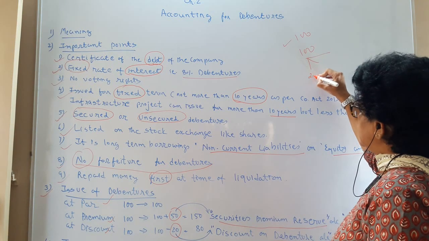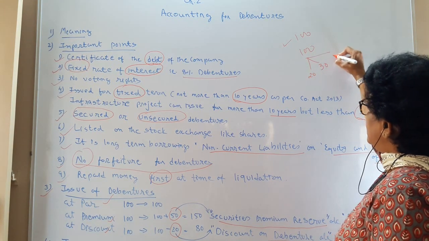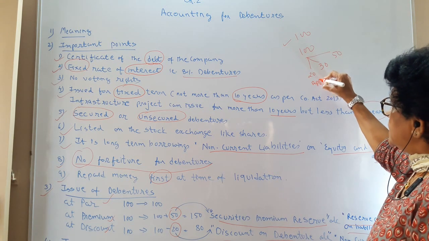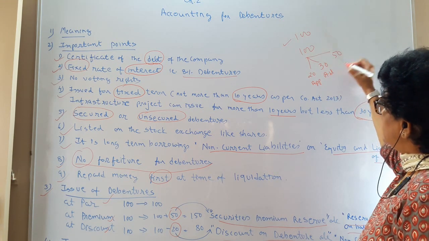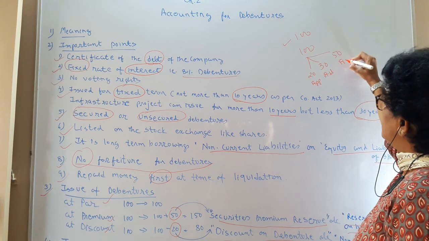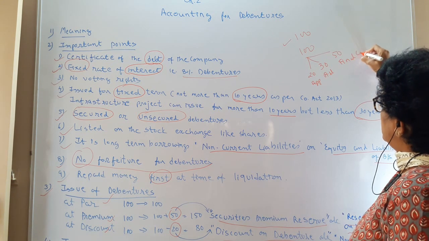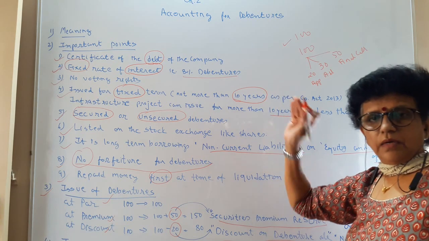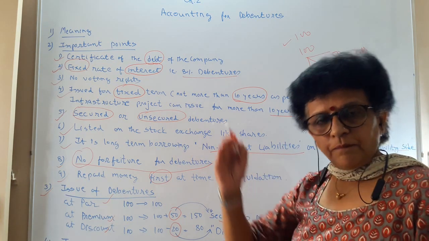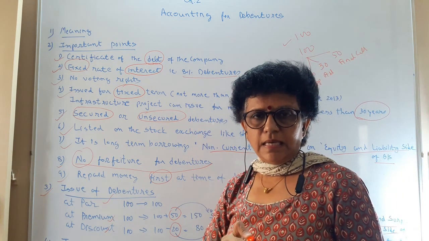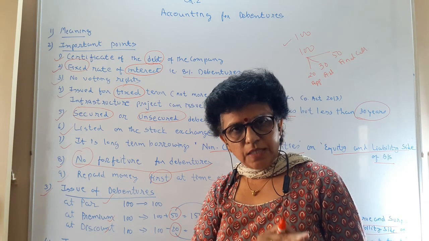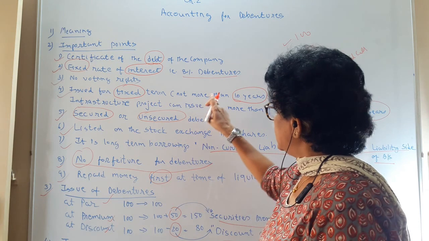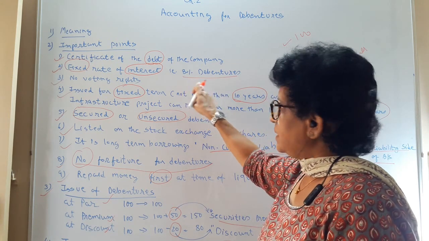That is, you ask 20 rupees, then 30 rupees and then 50 rupees. So you have it at the time of application, at the time of allotment, and as a final call. In the same manner, the journal we used to record for shares, the basic journal remains the same. Only instead of the word share, we will use the word debenture, with the percentage, 8% debenture or 10% debenture.